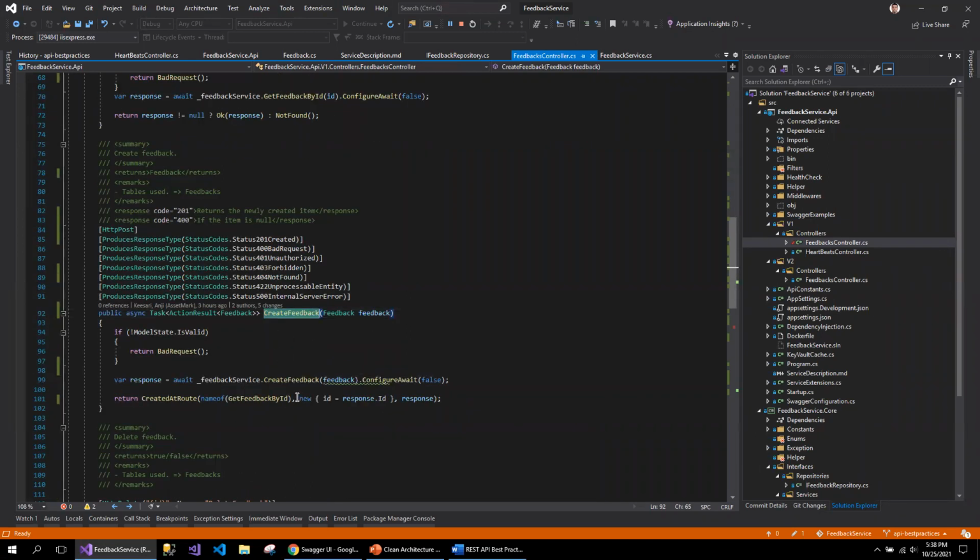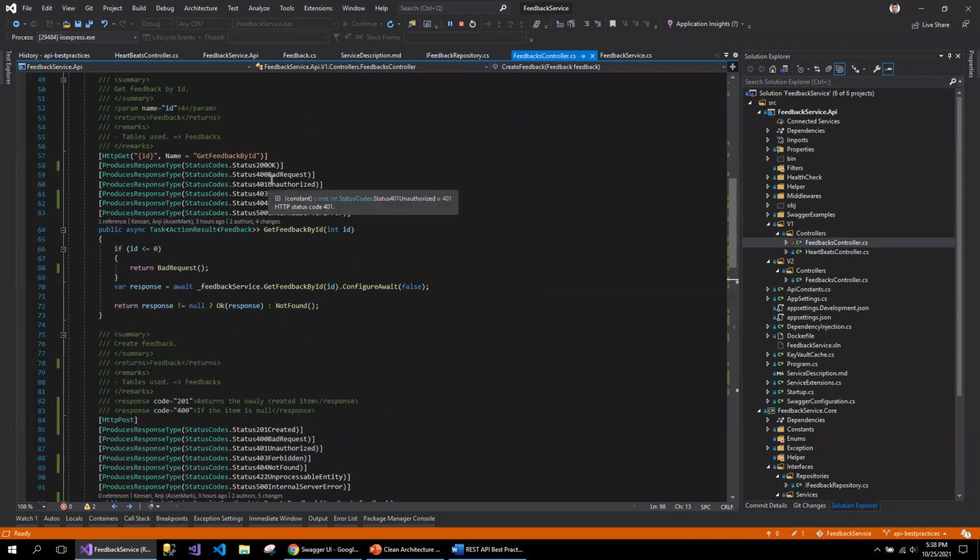So here in the create API endpoint, I have decorated with the 201 to say that it is created. So this one returns the 201, bad request, then unauthorized and forbidden. So the bad request, if the input you are passing is null or has some issues, then we'll be returning the bad request.